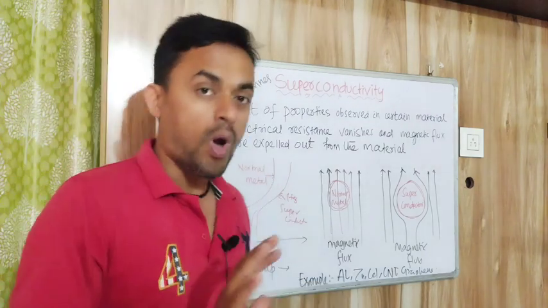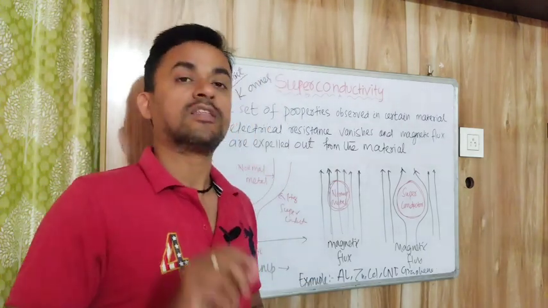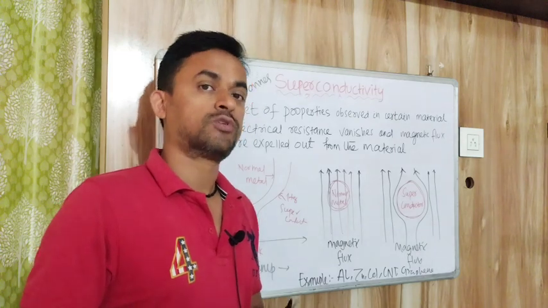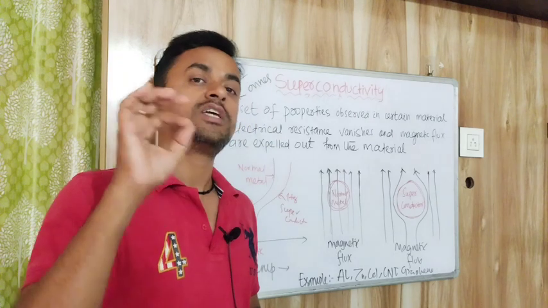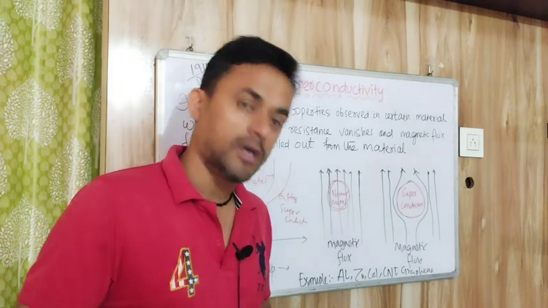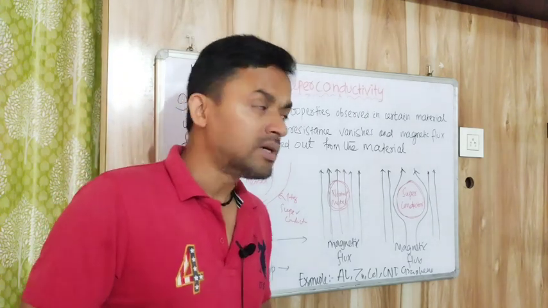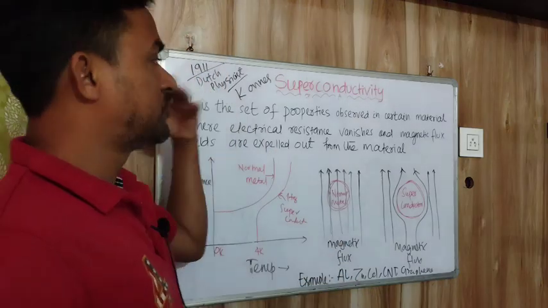When electrons flow across any conductor, there will be a resistance. As per Ohm's law, V equals I into R. If there is a current, there is always a resistance. But in 1911, the Dutch physicist K.